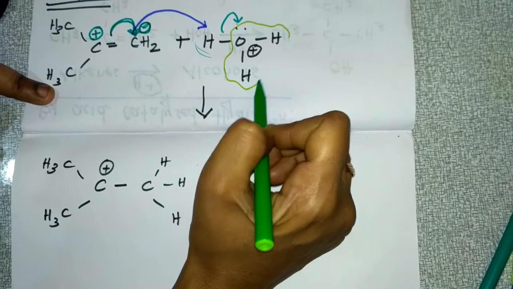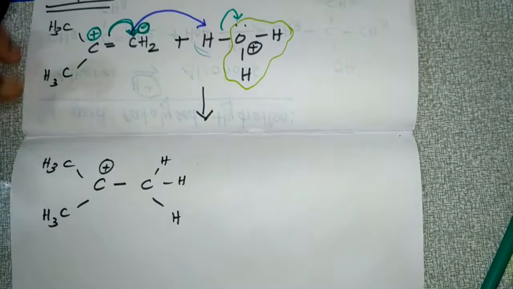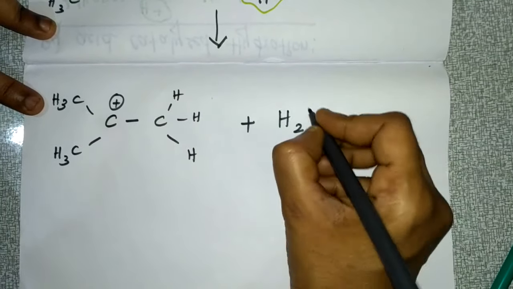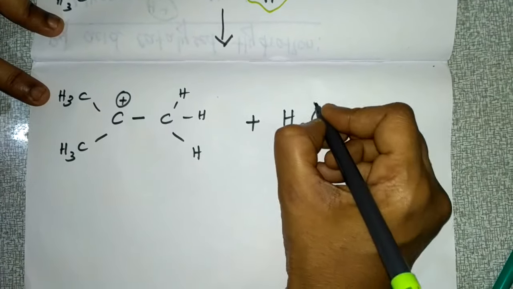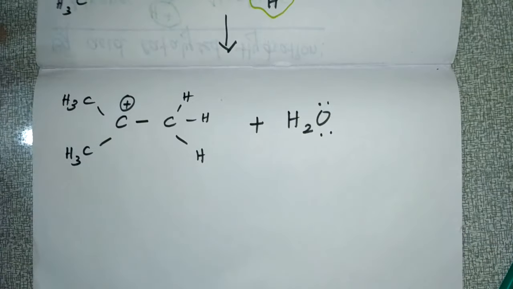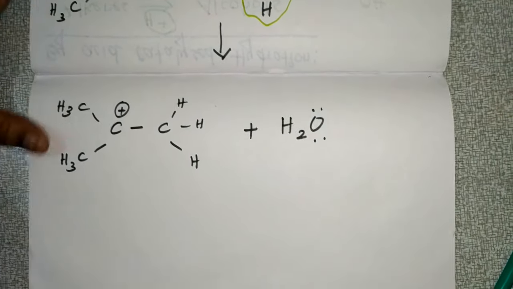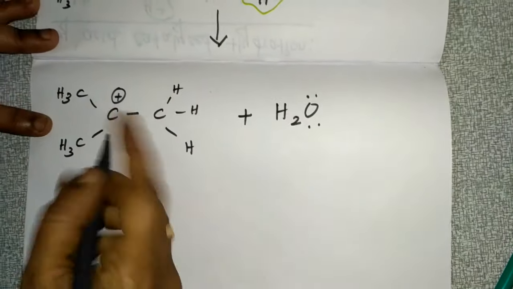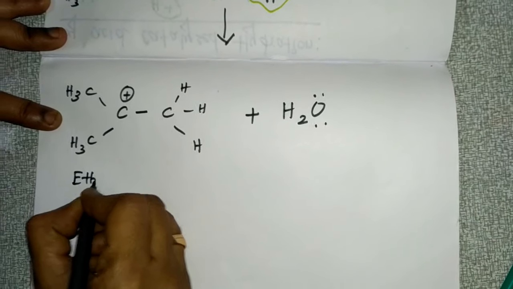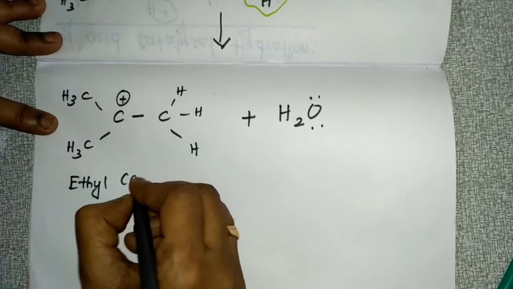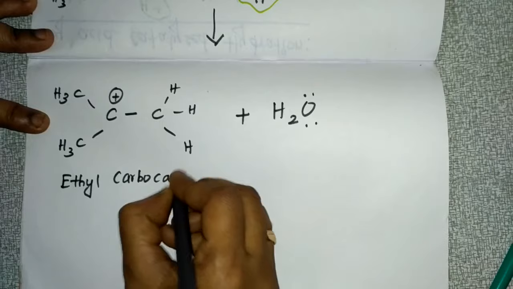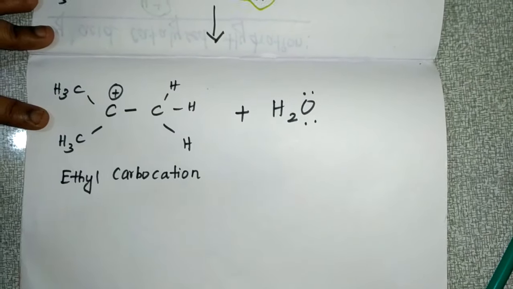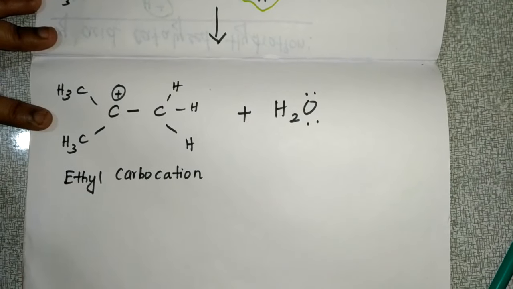So water molecules will come out separately. That water molecule also I am showing as H2O. Okay, and this oxygen will have 2 lone pairs of electrons. Clear? So this is what happens in the first step. And the name of this formed product is ethyl carbocation. Okay, ethyl, and this one is the carbocation, ethyl carbocation.